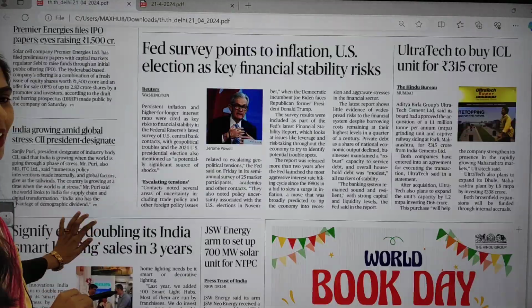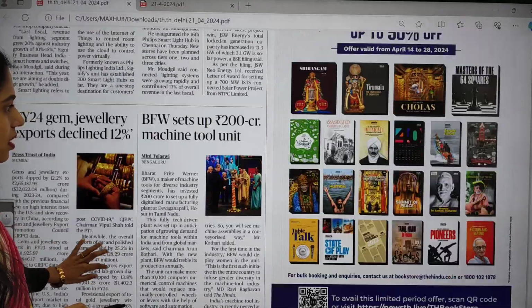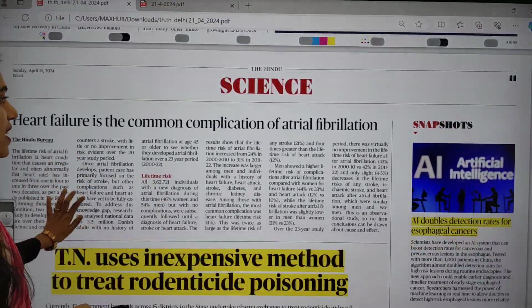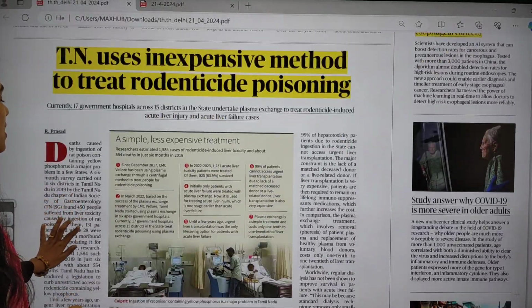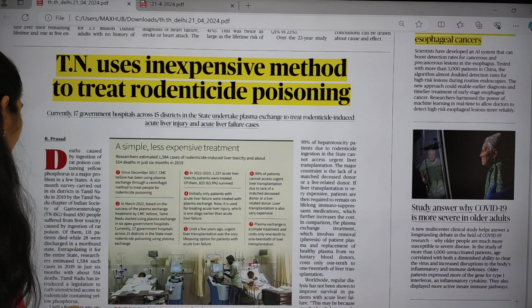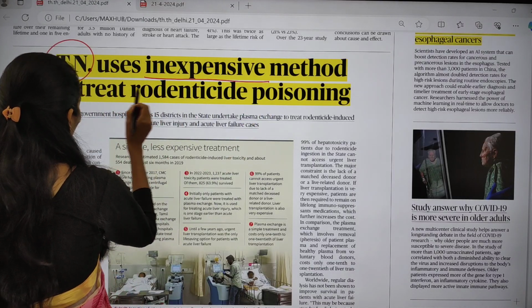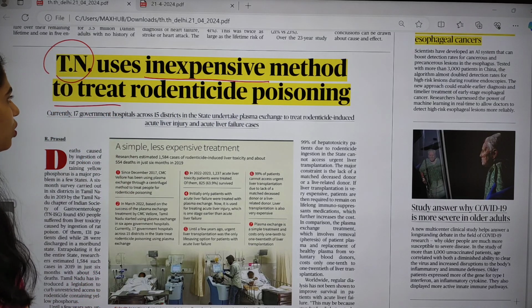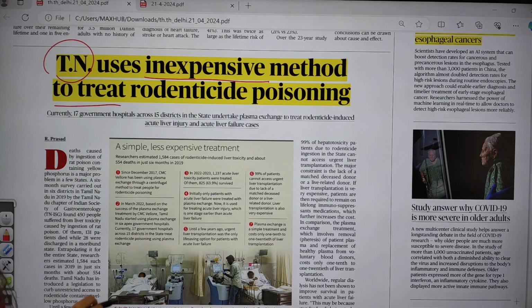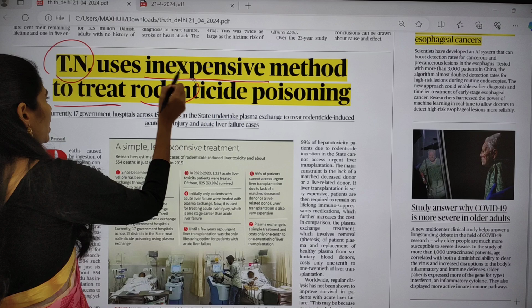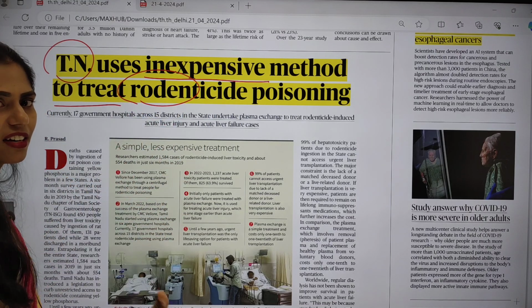In this business page there is nothing much important. Okay, you can move on to the science and technology. Here you can see one important article, about Tamil Nadu using an inexpensive method to treat rodenticide poisoning. Rodenticide means nothing but poison for rodents, which are the family of rats.